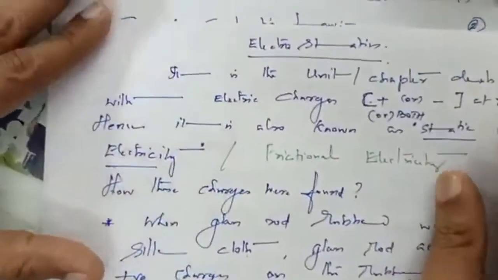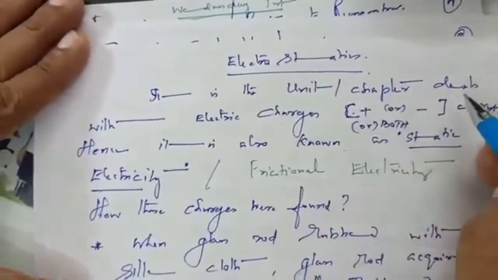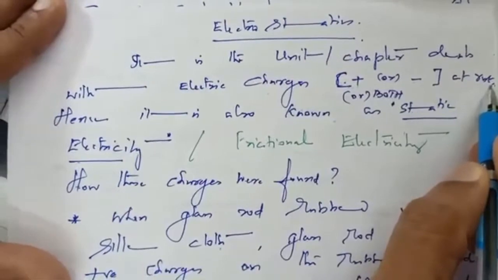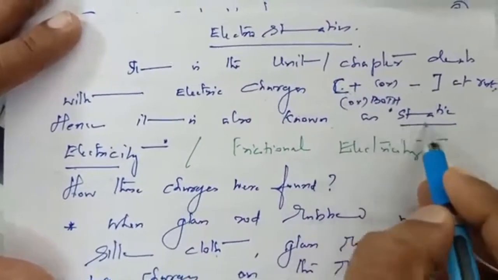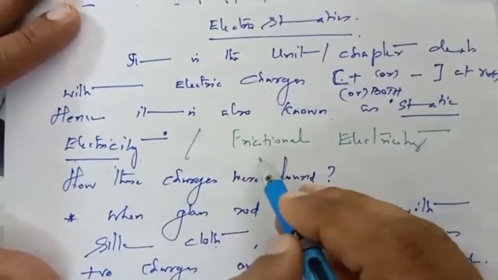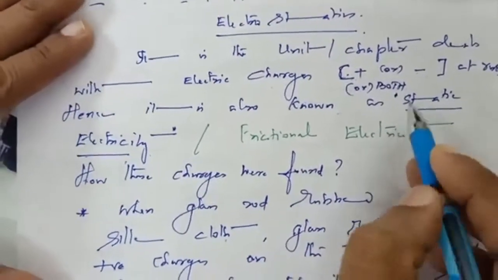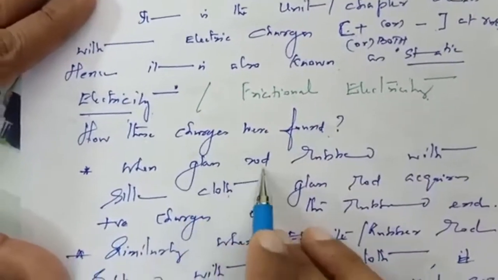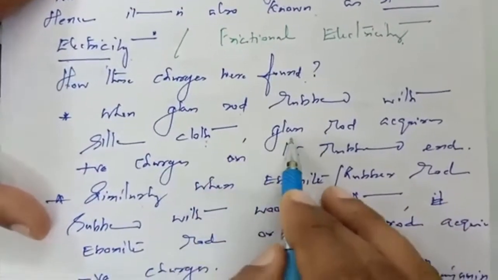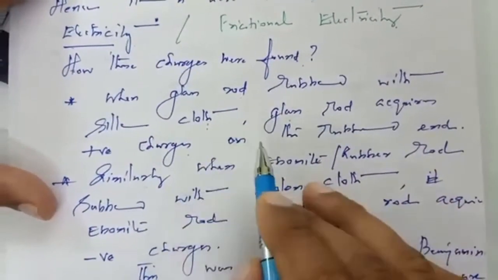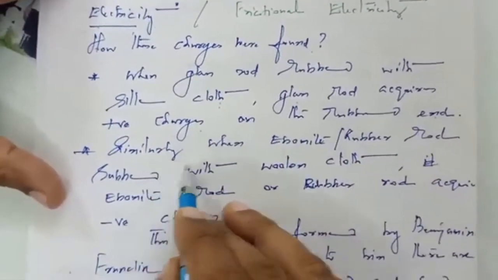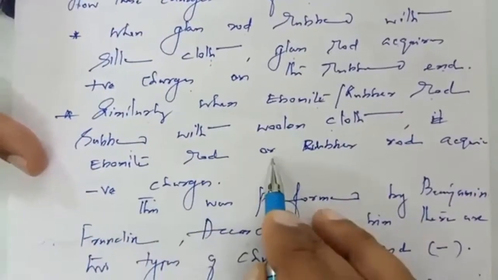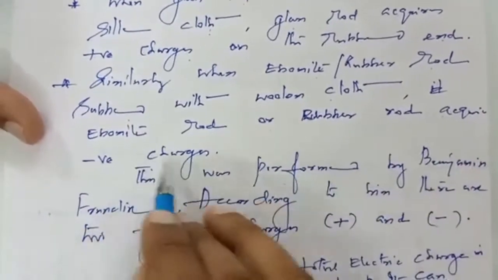So electrostatics is the unit or chapter which deals with electric charges, positive or negative, at rest. Therefore it is also known as static electricity, in other words, frictional electricity. How these positive and negative charges arose is found. When a glass rod is rubbed with silk cloth, the glass rod acquires positive charges on the rubbed end. Similarly, when an ebonite rod or rubber rod is rubbed with woolen cloth, the ebonite rod or rubber rod acquires negative charges.